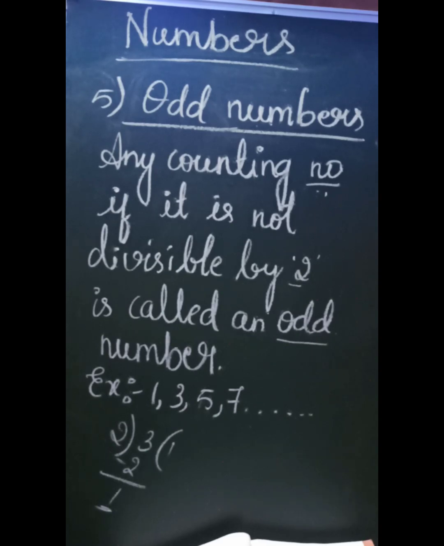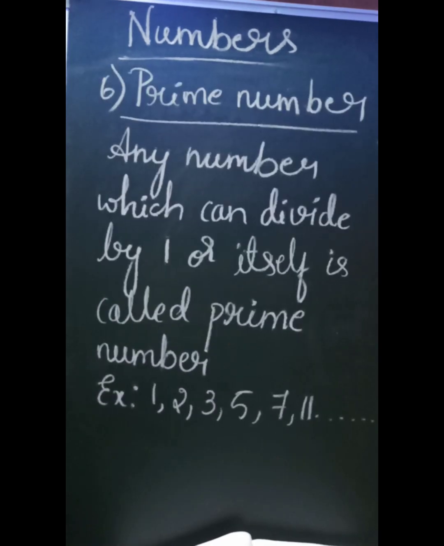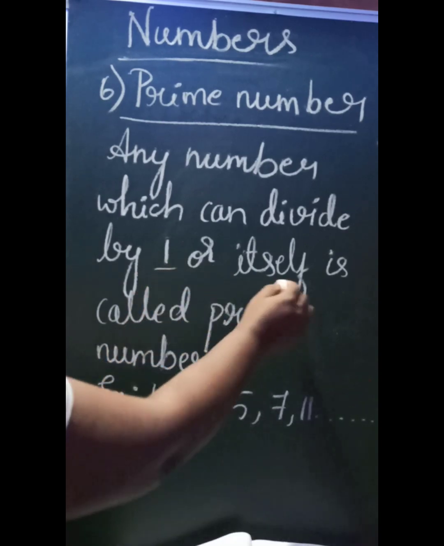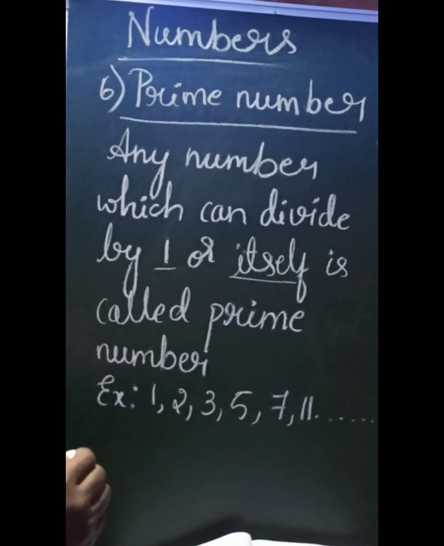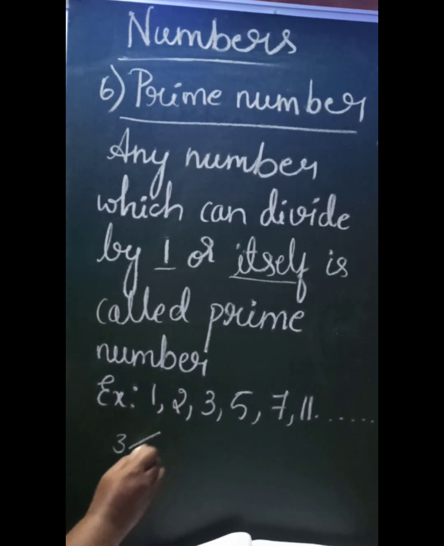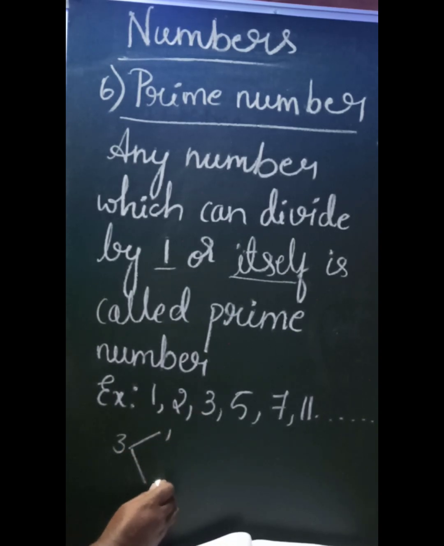There is another type of number. The next type of number we have is prime number. How do we define this prime number? Any number which can be divided only by 1 or itself. What is the meaning of this? Check any one of the numbers. For example, 3. This 3 has only two factors, that is 1 and 3.